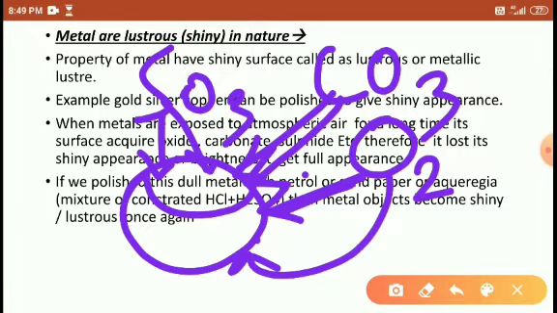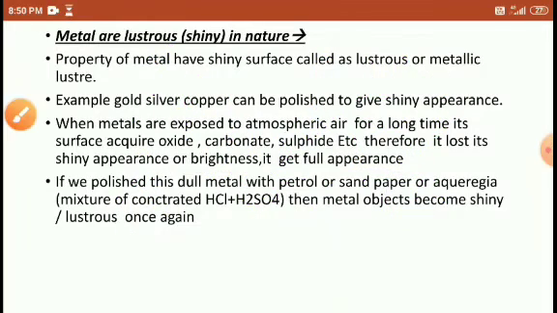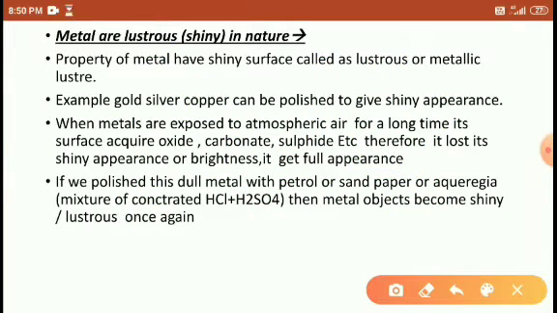So when carbonate, oxygen, and sulfates make bonds with gold ornaments or any other metal ornament, the color of the metal becomes dull, or you may say it fades. It loses its shine and brightness.